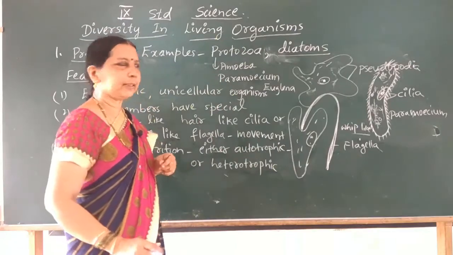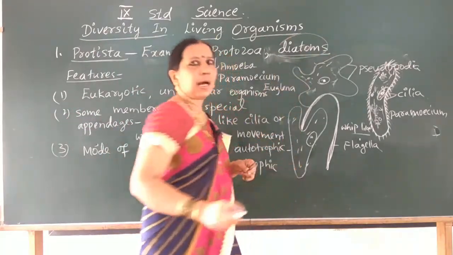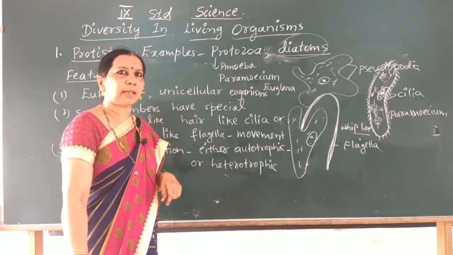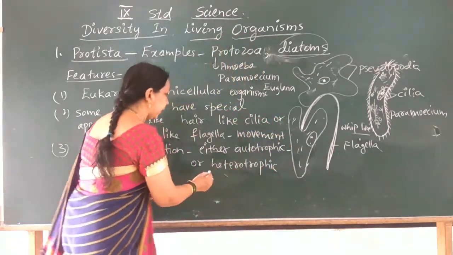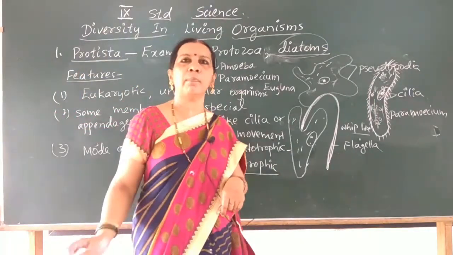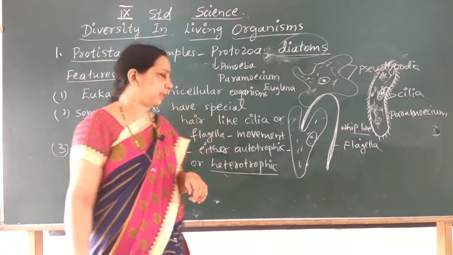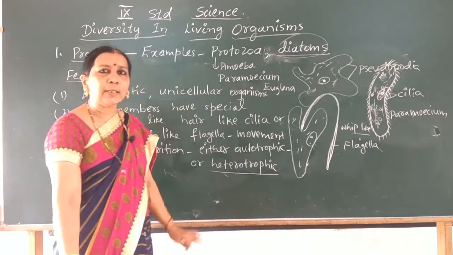Euglena has chlorophyll and it can prepare food. Not only that, diatoms are unicellular algae, and they also can prepare their food. Euglena and diatoms are autotrophic, and which are heterotrophic members? Amoeba, paramecium, and plasmodium, the malarial parasite. These are all heterotrophic in nutrition.